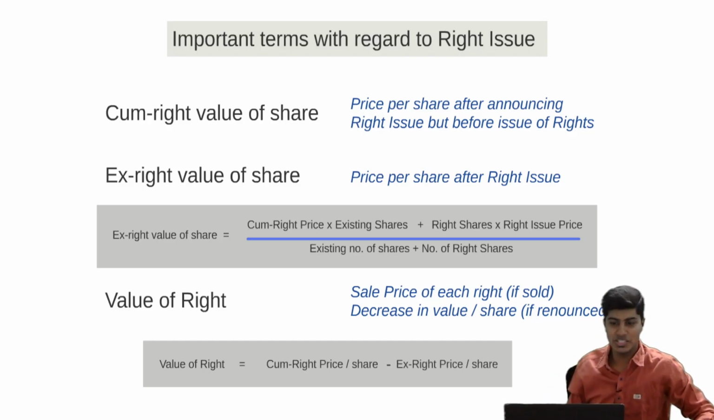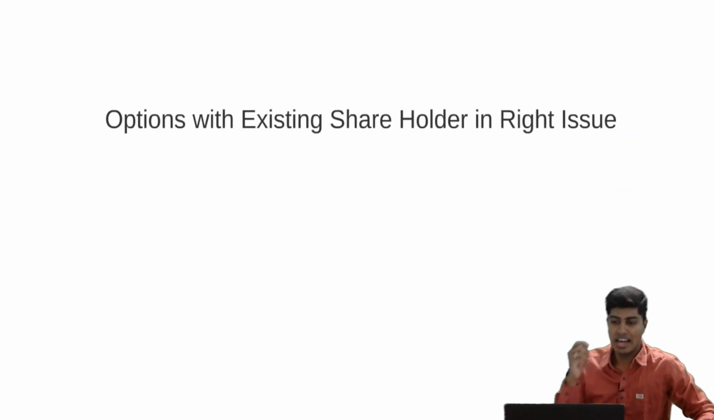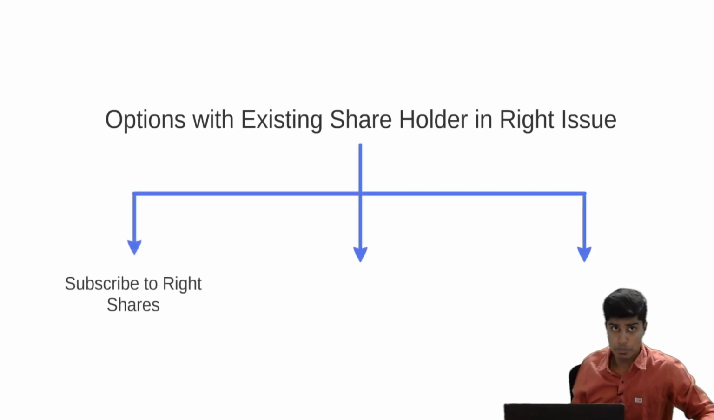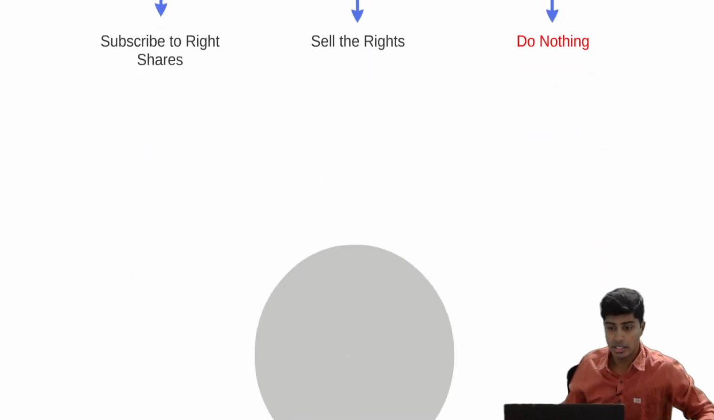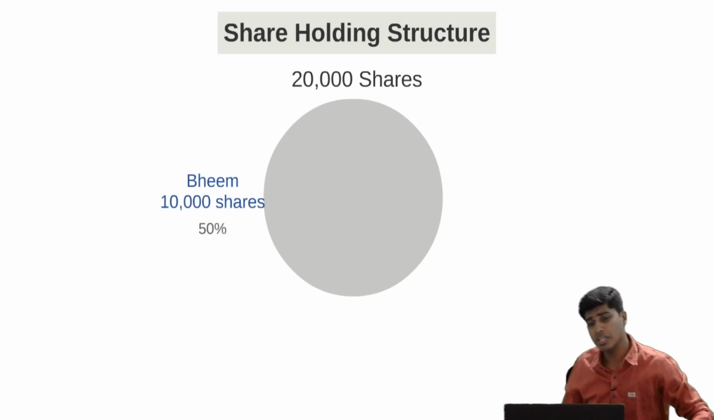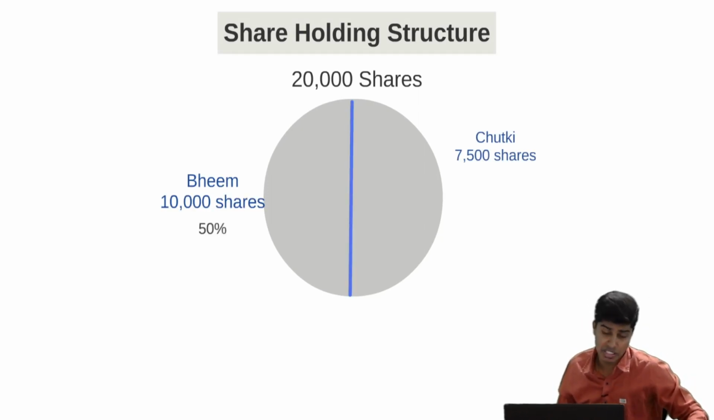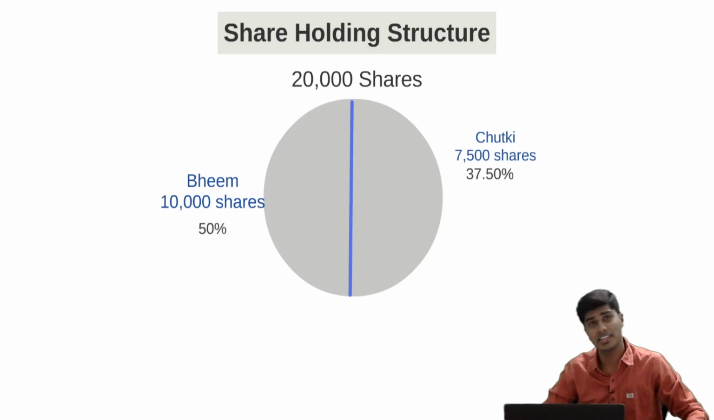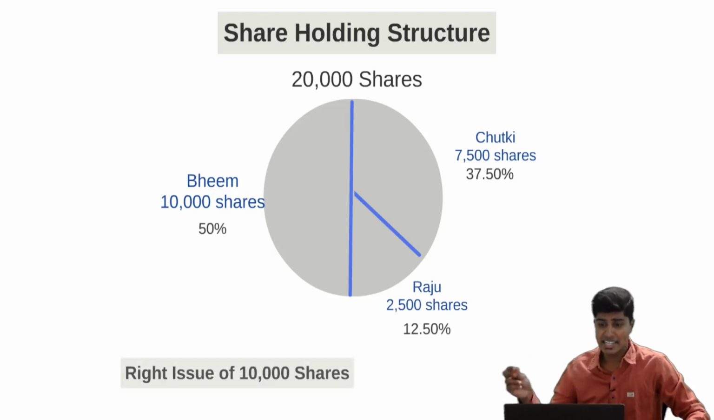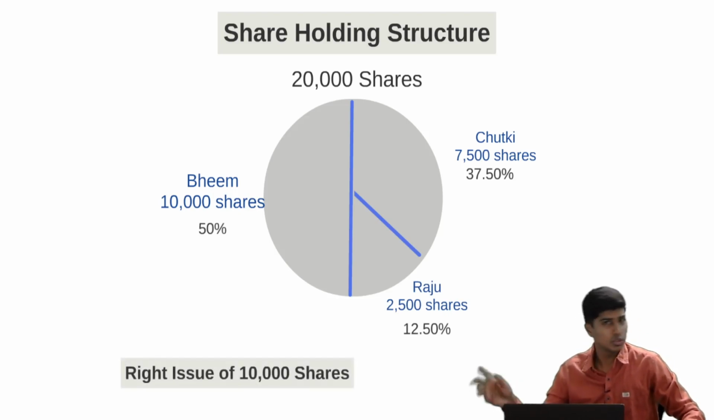Let us understand this with the help of an example. Like I told, options with the existing shareholders are 3. Number 1, subscribe to right shares. Number 2, sell the rights. Number 3, do nothing. Let us take an example where, same thing, 20,000 shares are there. Beam holds 10,000 shares, which is 50%. Chutki holds 7,500, that is 37.5%. And Raju holds 2,500 shares, which is 12.5%. Let us take a case where right issues of 10,000, same to same.